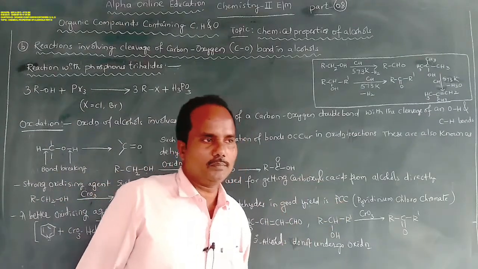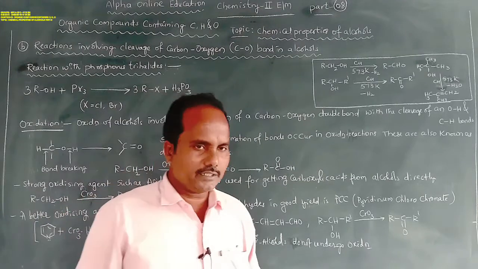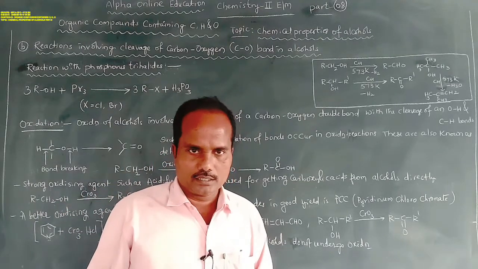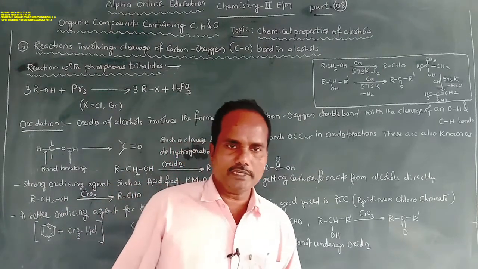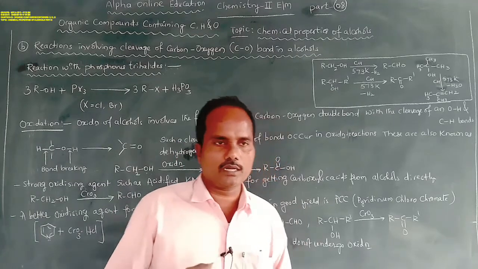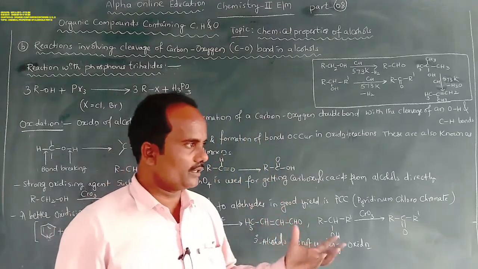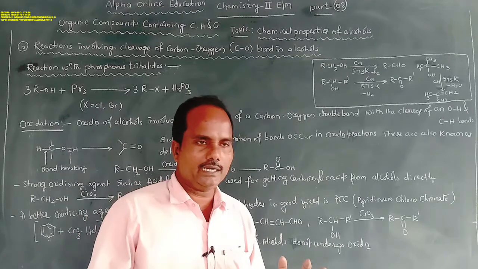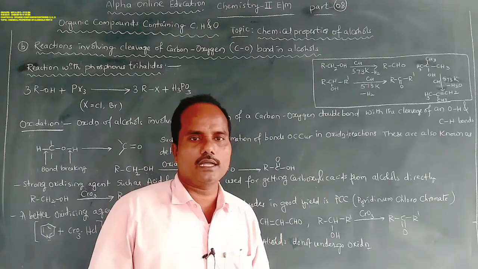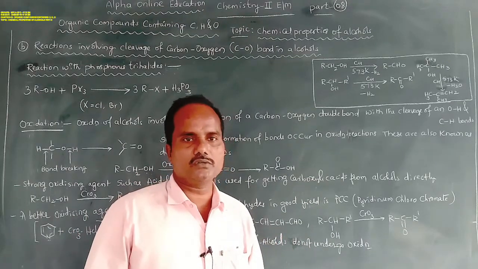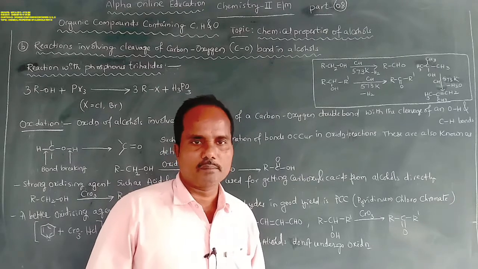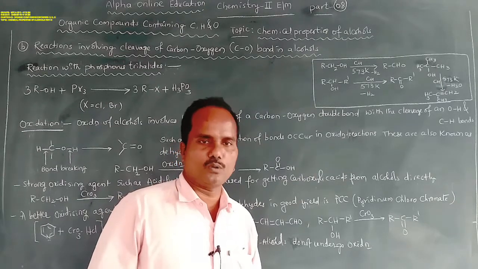A better oxidizing agent for oxidation of primary alcohols to aldehydes in good yield is PCC. In order to get a good yield of aldehyde from alcohols, the reagent used is PCC, pyridinium chlorochromate.